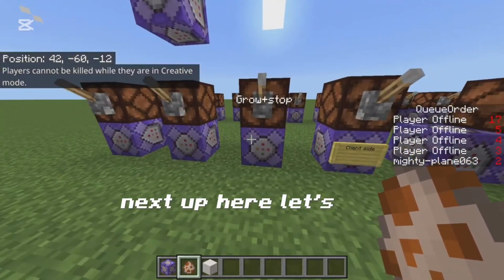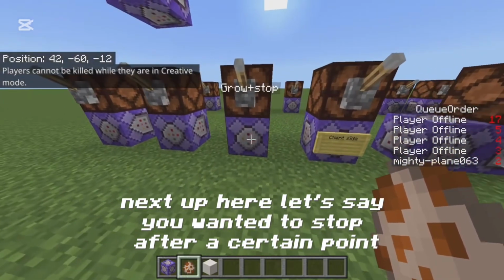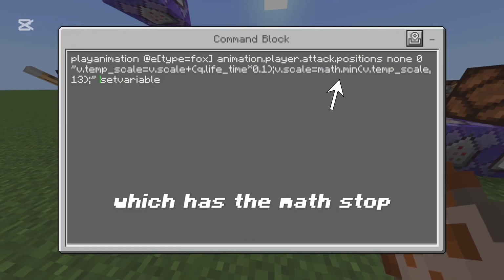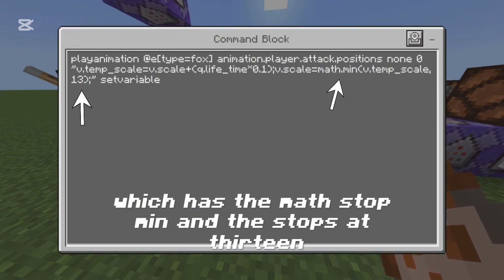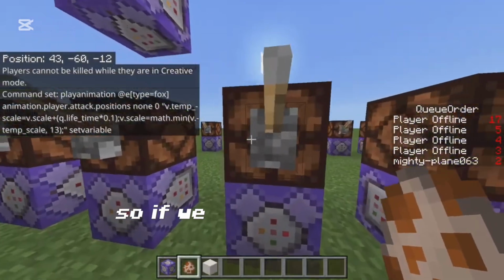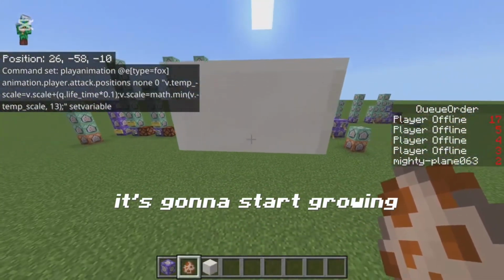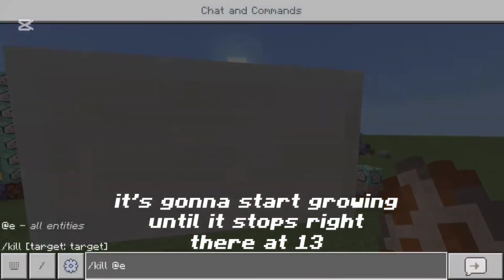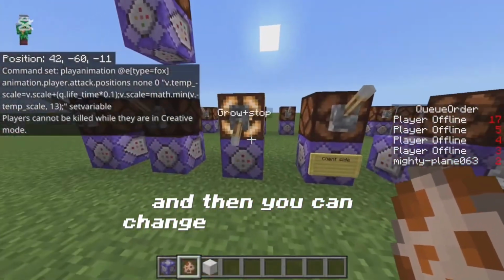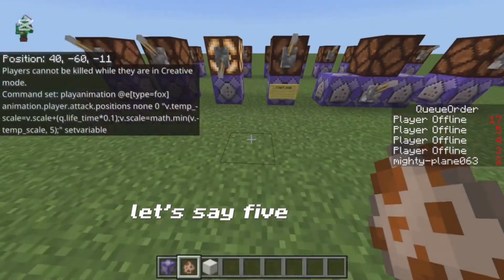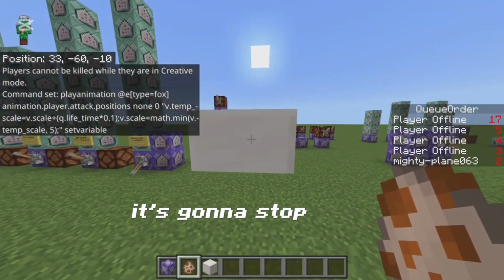Next up here, let's say you wanted to stop after a certain point. That's when we have this one right here, which has the math.min, and it stops at 13. So if we flick this lever right here, as you can see, it's going to start growing until it stops right there at 13. And then you can change where you want it to stop. So let's put it to, for example, let's say 5. And again, it's going to stop right there.